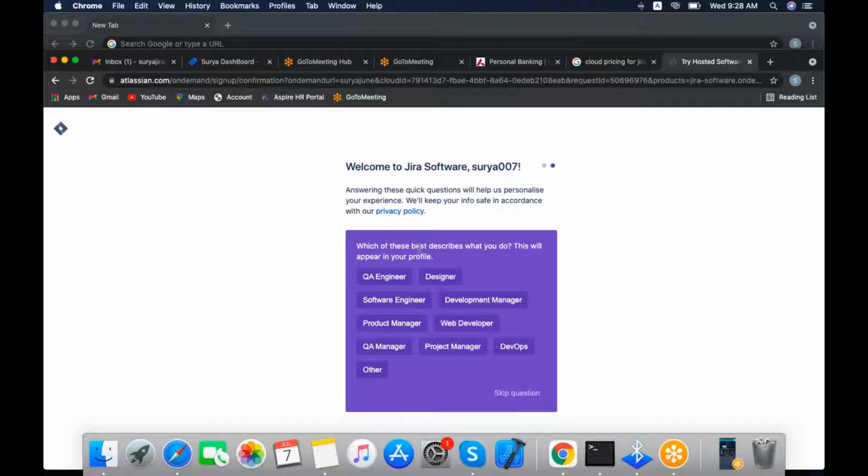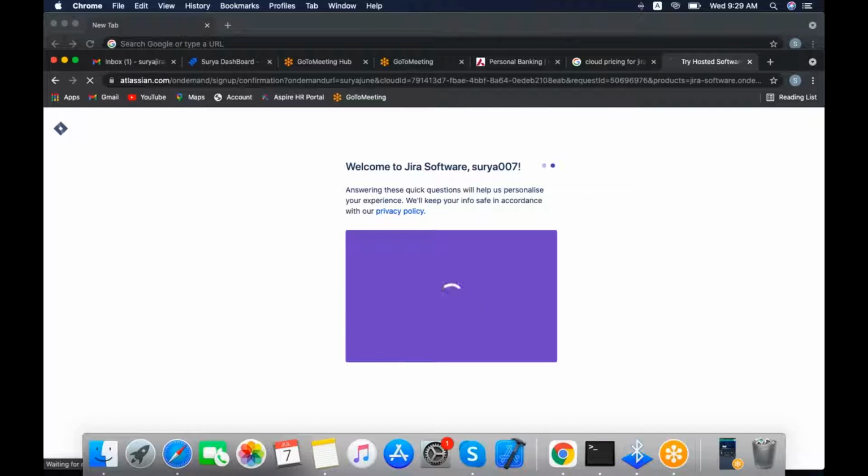And here it asks which of these best describes what you do. This will appear in your profile. Whatever it may be, you will select it, and that field will appear, whether you are a designer, QA engineer or software engineer. Whatever field you select will be displayed in your profile section. I am selecting software. If you are not interested, you can simply click the skip option. Then it will automatically move to the next option.